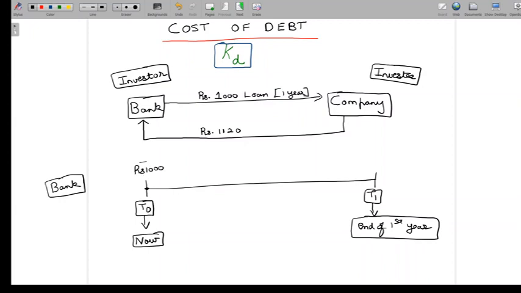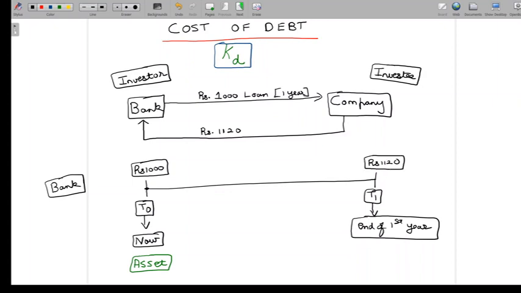And we also understood that the loan given by the bank to the company is an asset. So at T0, as soon as the bank extends the loan to the company, the bank has an asset of 1000 rupees. Now, what happens at T1? The company repays the loan to the bank. The company pays the bank 1120. Let's put that in the timeline here at T1, 1120.